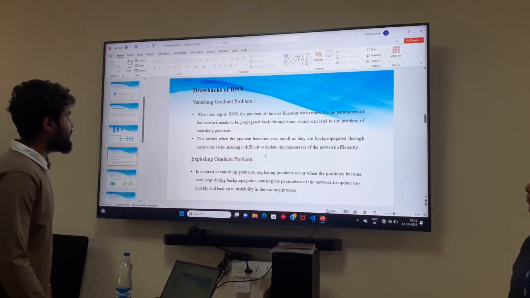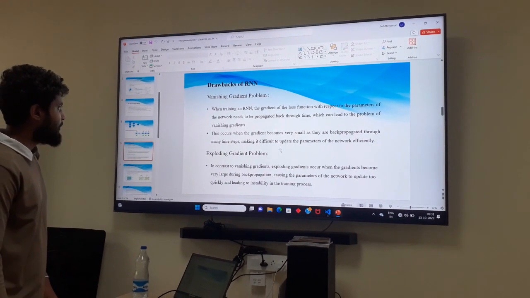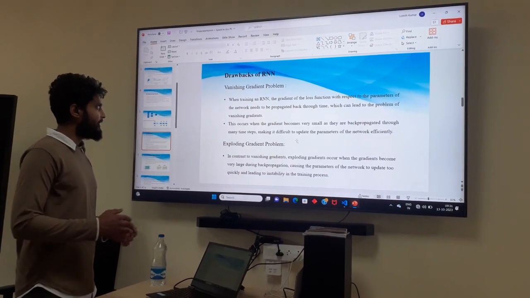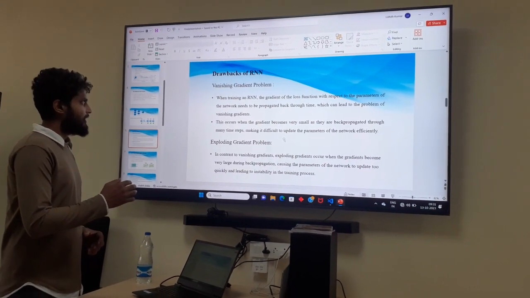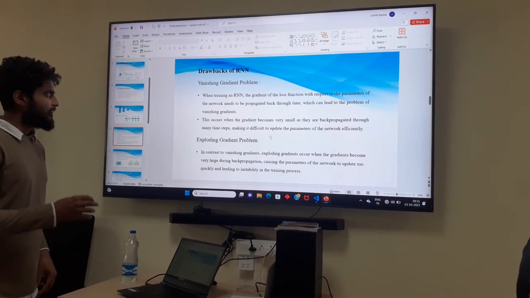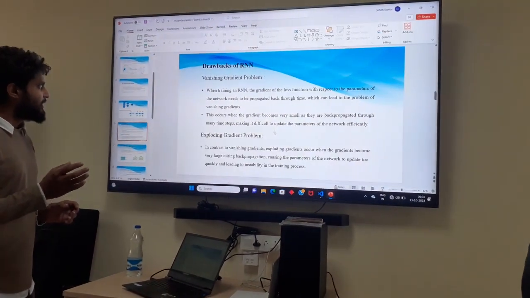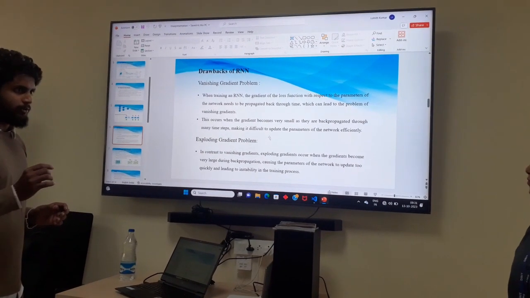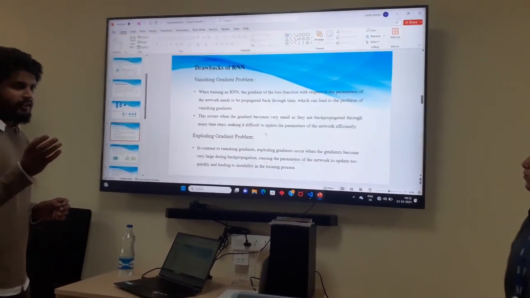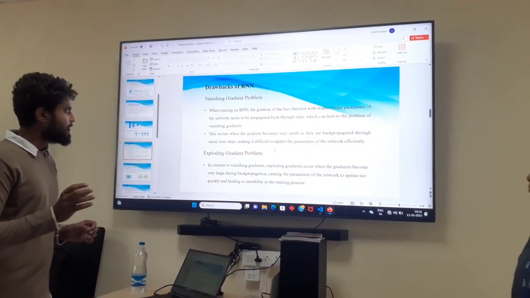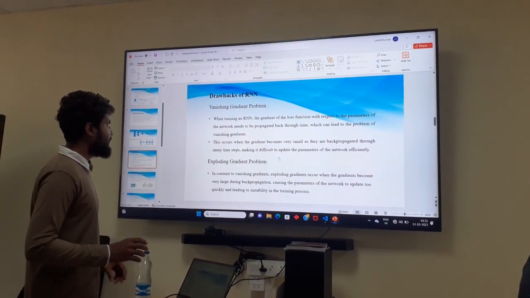The drawbacks of RNN are the vanishing gradient problem and the exploding gradient problem. Vanishing gradient problem means when we are training an RNN model, there is a loss function where the weight will be decremented. Suppose we consider the weight is 29, it will be decremented to 28.99. There is a loss, so this will lead to a problem in the RNN.